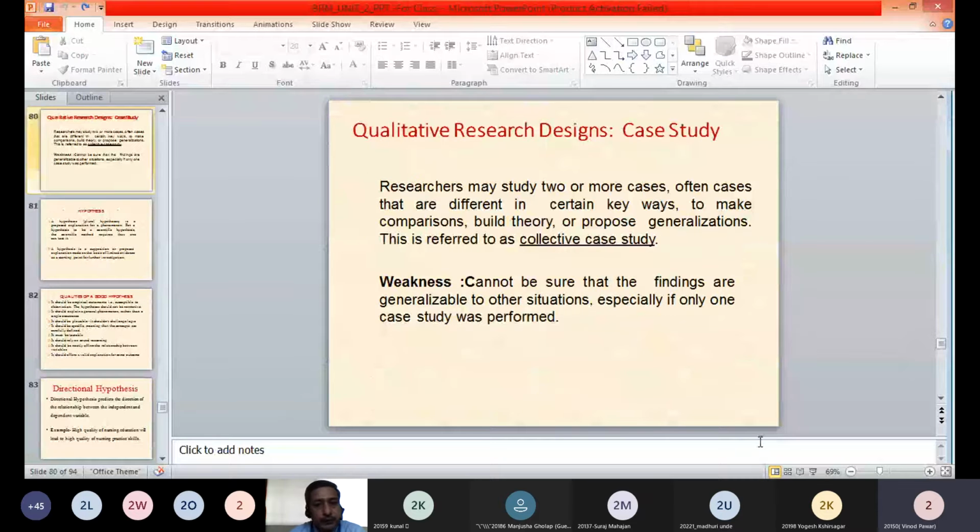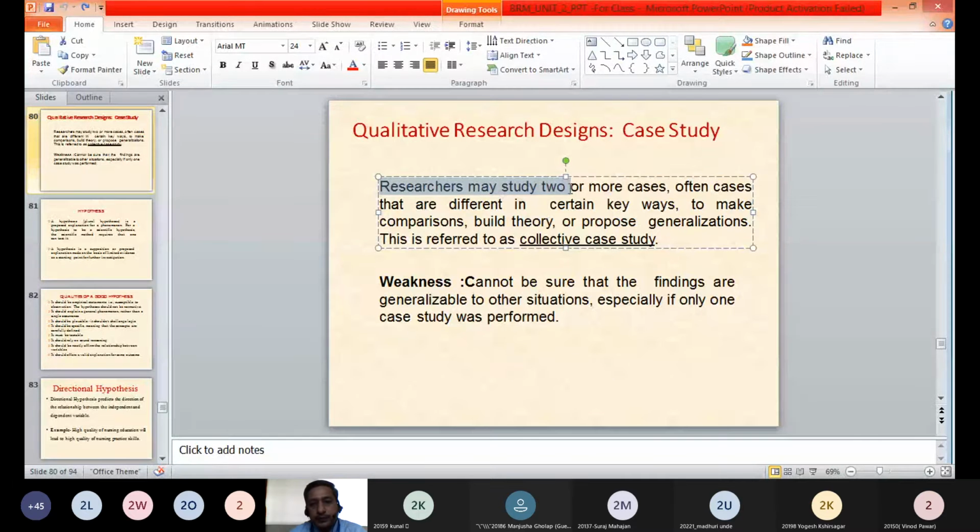Now going ahead, a researcher can study two or more cases. Two or more cases can be studied for a particular investigation or problem. Often these cases are different in certain key ways. From this understanding of different cases, the researcher can make comparisons, build a theory, or propose generalizations. This is referred to as a collective research study.